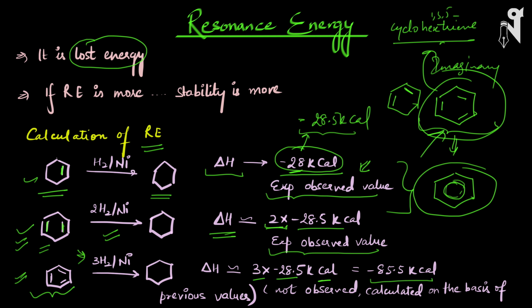This is not an observed value. This is calculated on the basis of the previous values we have spoken about. I told you when we hydrogenated 1 pi bond, the value was minus 28.5 kilocalories. For 2 double bonds, it is minus 28.5 into 2 kilocalories. So if there are 3 pi bonds, then it must be 3 into minus 28.5 kilocalories of energy released while hydrogenation. So the heat of hydrogenation must be equal to this.